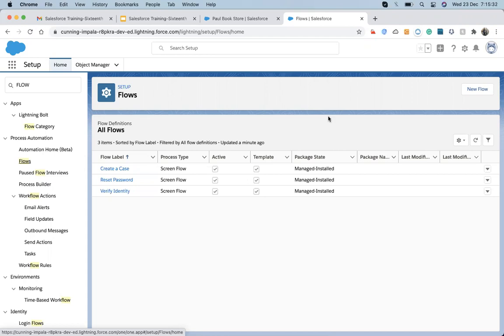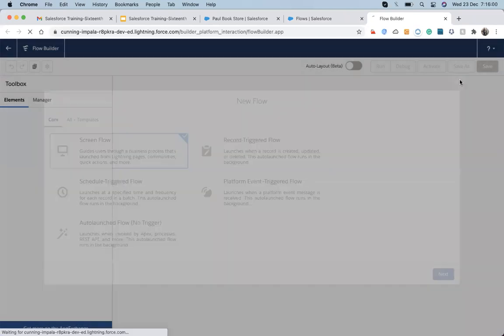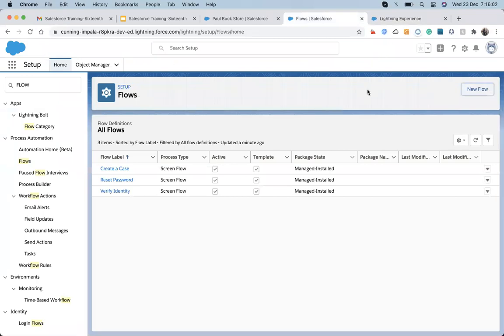Apart from that, do as much as you can using the process builder, because when flows become too complex, debugging the issues is quite complex, as designing a flow is a little bit of a complex process. So if we can do it with workflow, the first option is workflow. If it's not enough, we move to process builder and try with it. If that's not enough, the last option is flow.